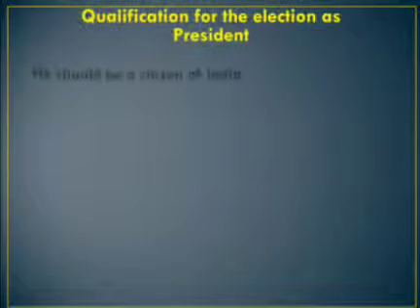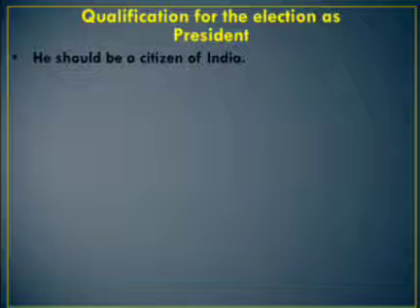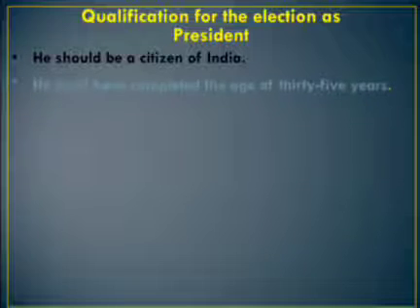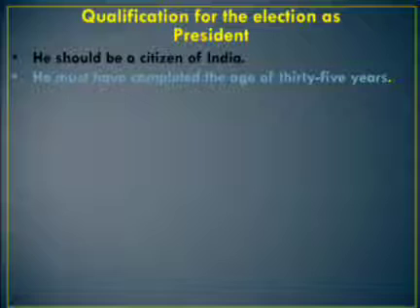He may be born in any part of India, wherever he may be born, Kashmir to Kanyakumari or Arunachal Pradesh or Andhra Pradesh. First, he or she should be a citizen of India. The next one is he must have completed the age of 35 years.